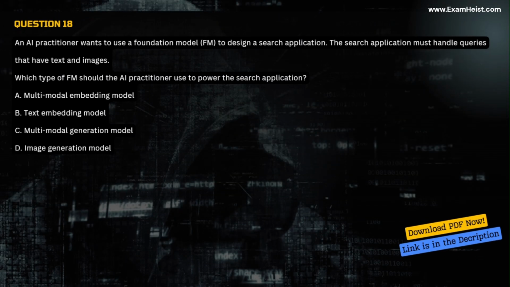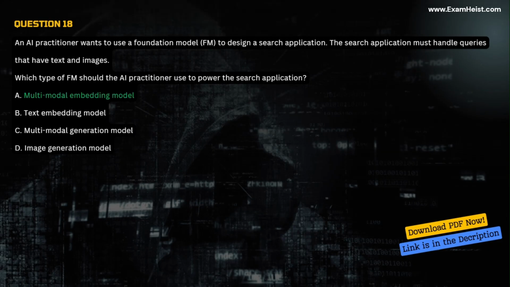Question 18. An AI practitioner wants to use a foundation model, FM, to design a search application. The search application must handle queries that have text and images. Which type of FM should the AI practitioner use to power the search application? A. Multimodal embedding model. B. Text embedding model. C. Multimodal generation model. D. Image generation model. Correct answer A.